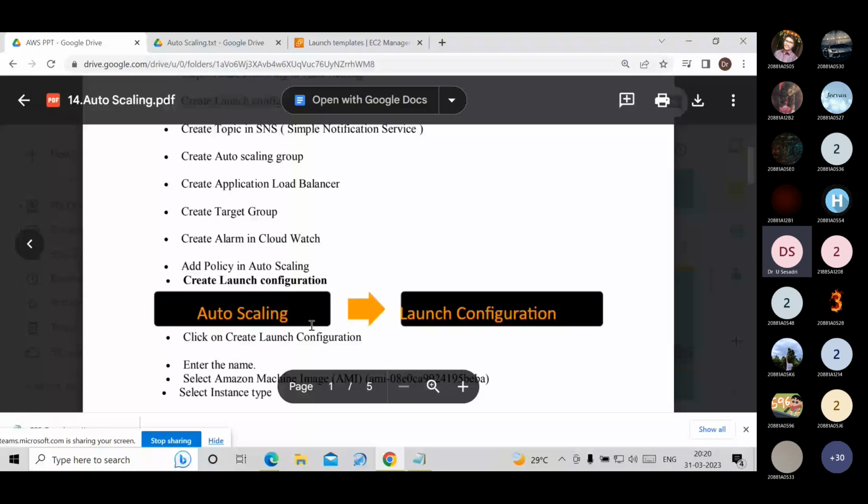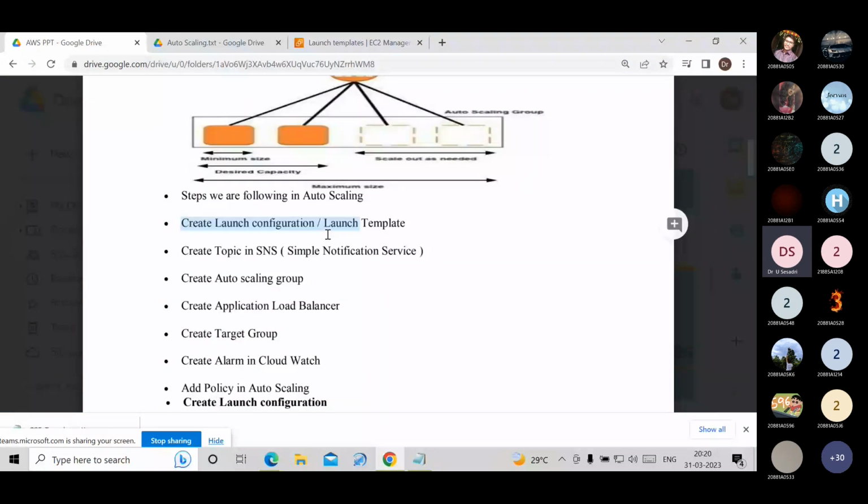I am creating a launch template. Right now, launch configuration is not available in AWS. This is outdated from December 2022. Every month AWS is updated, so this feature is not there. This feature is migrated into the launch template. You have to use launch templates. The first step I am done.